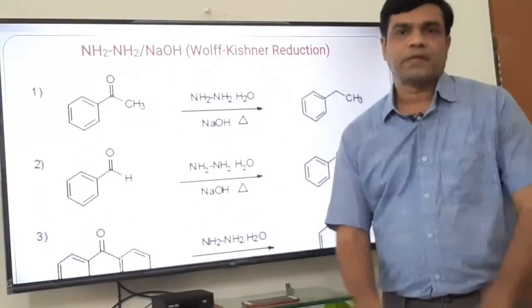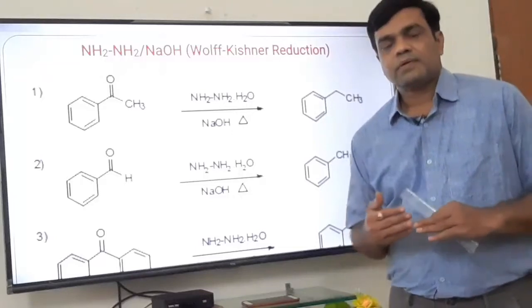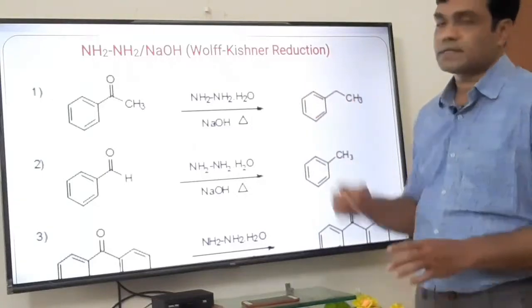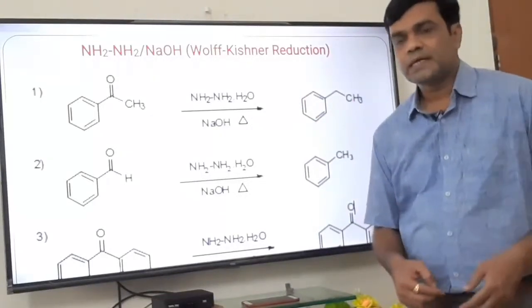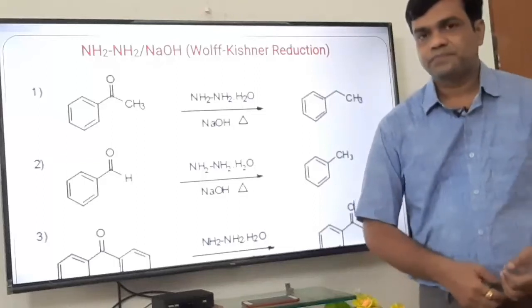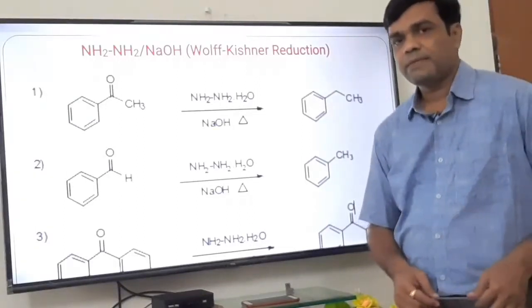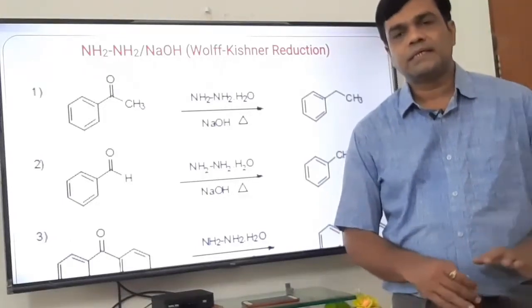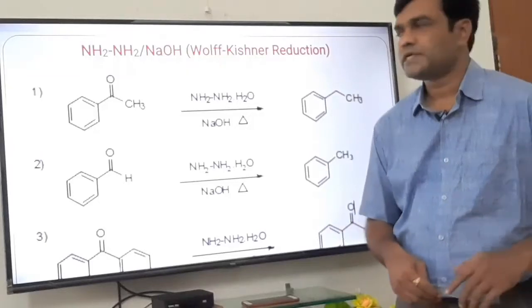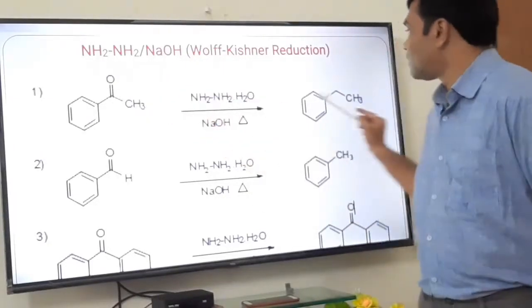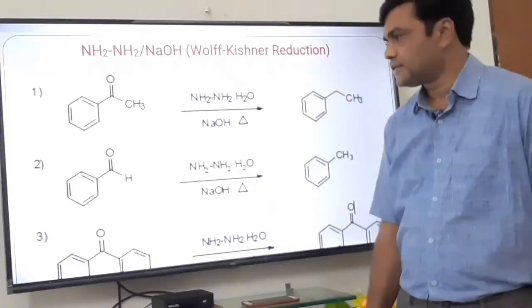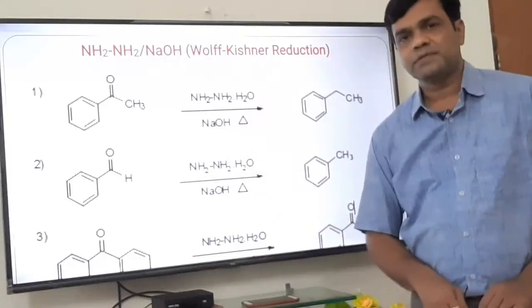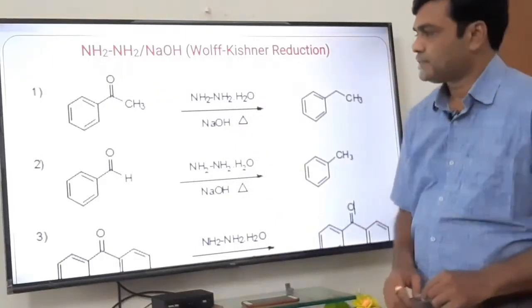Okay, this is all about the Clemmensen reagent. Now, let us see another reagent for today's lecture, that is the Wolff-Kishner reduction reaction. The Wolff-Kishner reagent is hydrazine with NaOH. NH2NH2 is hydrazine with alkaline media. The function of the reagent is the same as that of Clemmensen, no change. That is the conversion of C double bond O to CH2. Only the reagent changes, and obviously the mechanism will also change. Let us see some examples first and then we will discuss the mechanism.